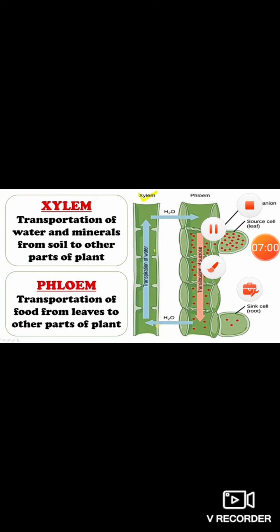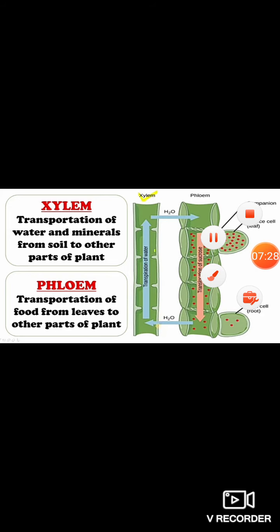Let's begin with the stem. It holds the plants erect or upright. This is the stem. We know that the stem bears leaves, flowers and fruits, but it has two more important functions. The stem carries water and minerals from the soil to different parts of the plant through special tubes called xylem. The stem also carries food prepared in the leaves to different parts of the plant through special tubes called phloem.